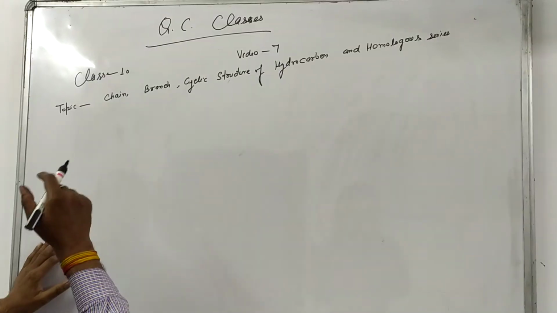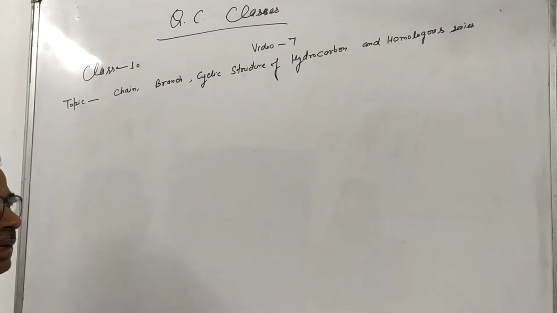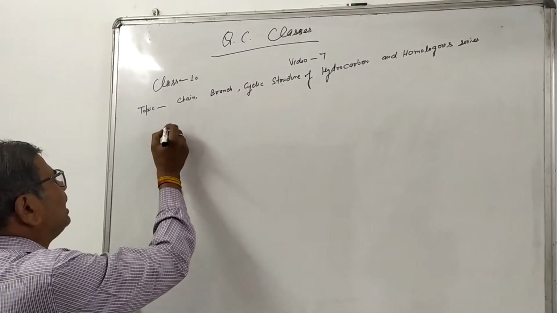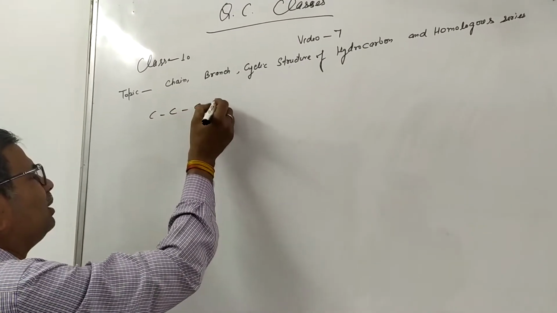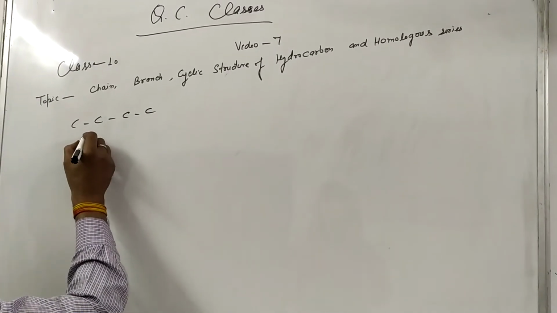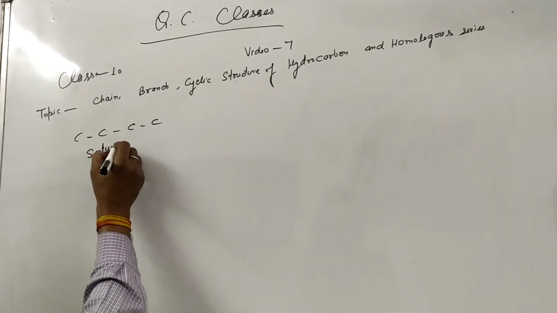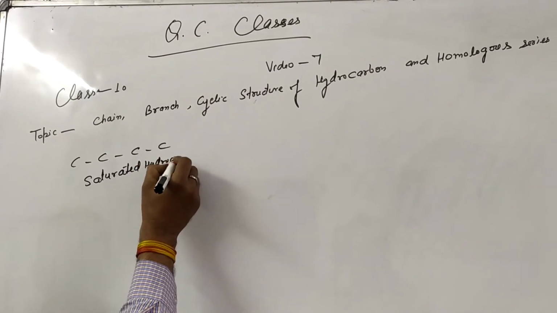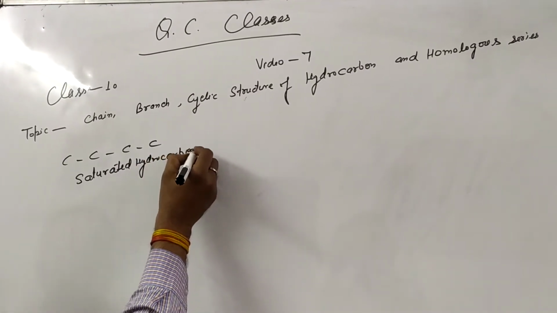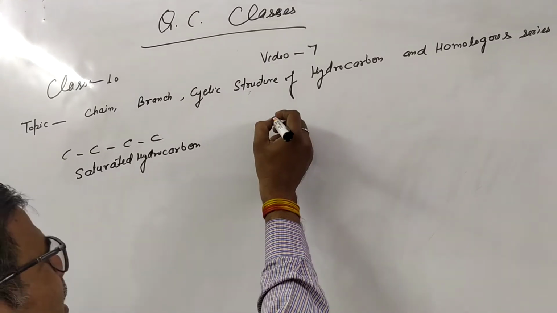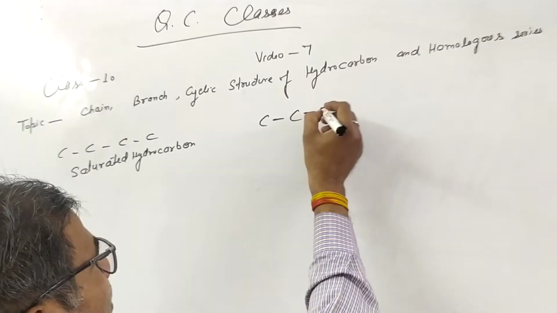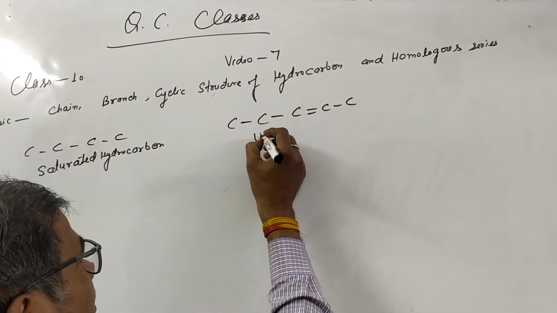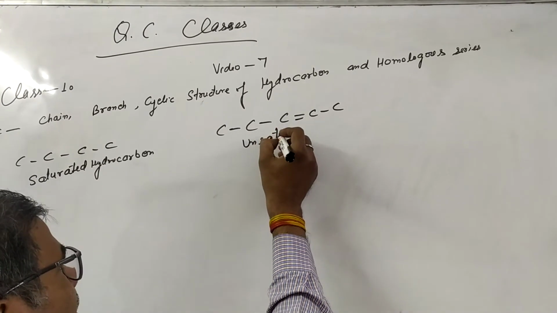Students, yesterday I told you that you can easily distinguish between saturated and unsaturated hydrocarbons. If carbon and carbon are bonded with a single bond, this is called a saturated hydrocarbon or saturated compound. If carbon is bonded with single bond and also with double bond, this is called an unsaturated hydrocarbon.